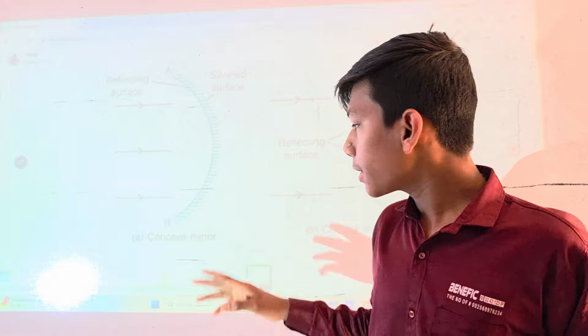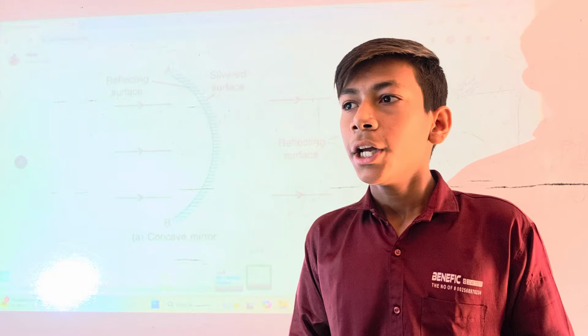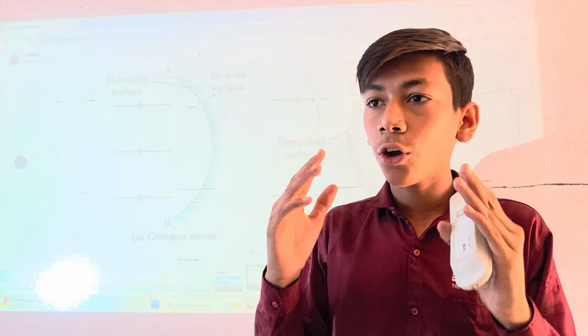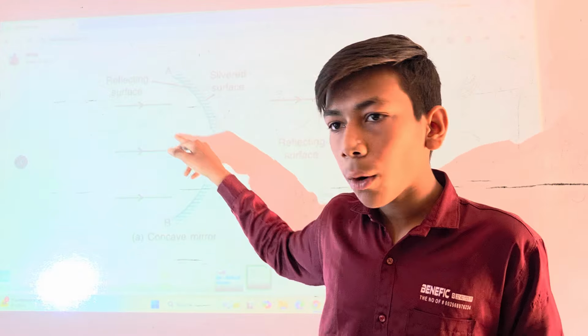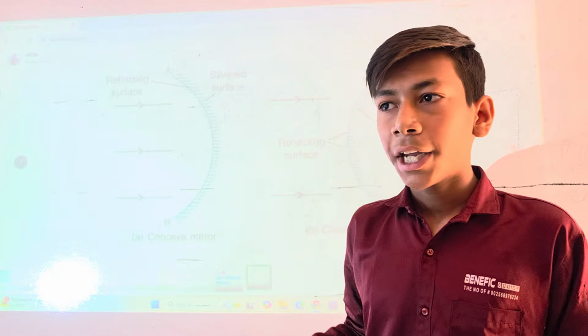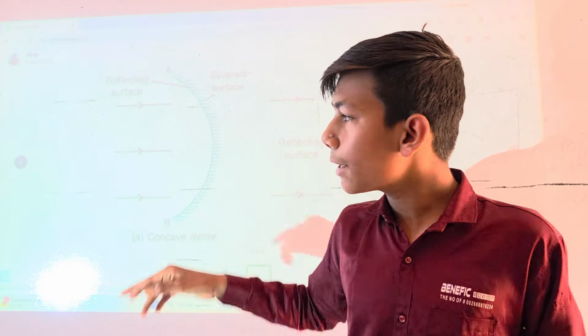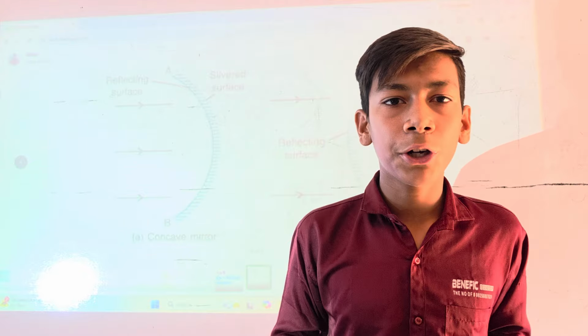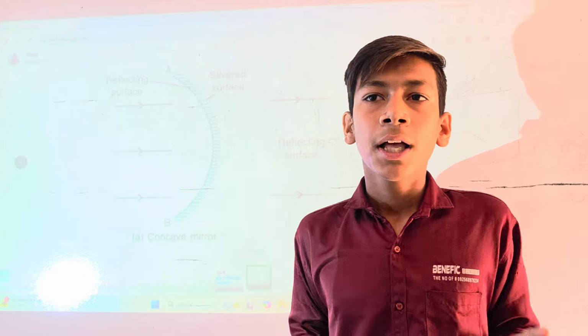The concave mirror has the property to focus light on one single point. If the light comes from here or from here, it doesn't matter from where the light is coming, it will focus on one point only, and light going straight to the center of the mirror will also focus on the one point only. It will not be scattered by the mirror.